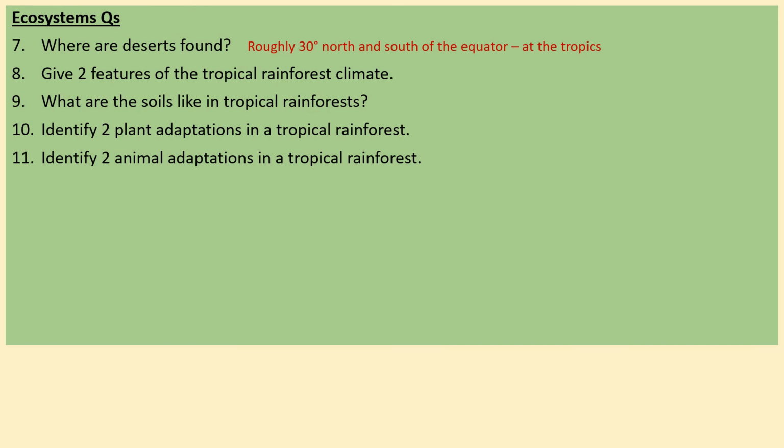Number 8, give 2 features of the tropical rainforest climate. What we're really looking for here is for you to refer both to high temperatures and to heavy rainfall or precipitation, and the fact that they both occur all year round.